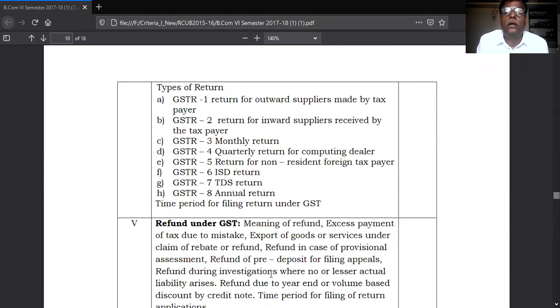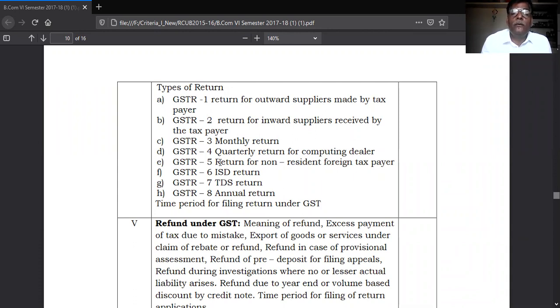GSTR 1 is applicable for return for outward supplies made by the taxpayer. GSTR 2 is return for inward supplies received by the taxpayer. Inward supply means supply that comes to him. This is the second form.